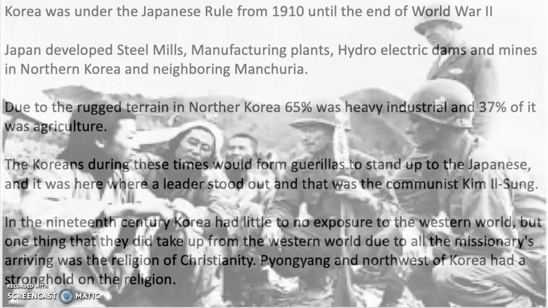Korea was under Japanese rule from 1910 until the end of World War II. Japan developed steel mills, manufacturing plants, hydroelectric dams, and mines in northern Korea and neighboring Manchuria. Due to the rugged terrain in northern Korea, 65% was heavy industrial and 37% of it was agriculture.